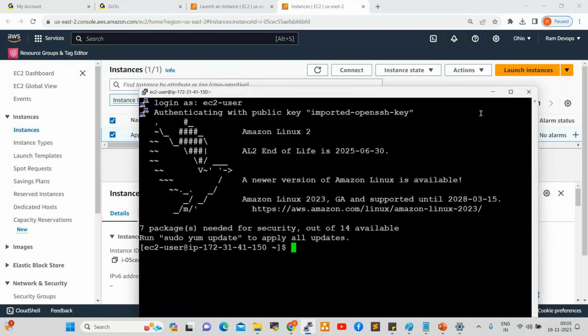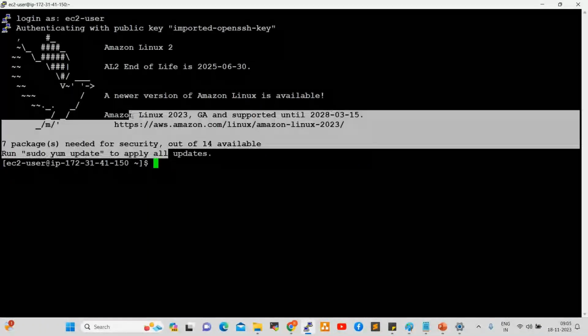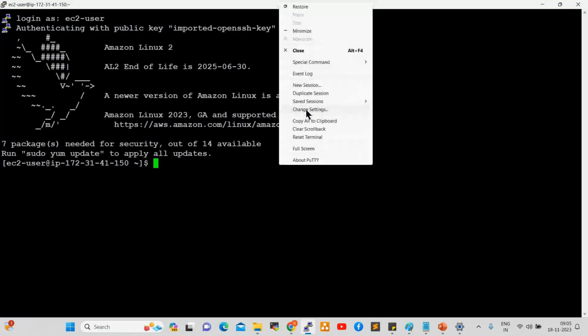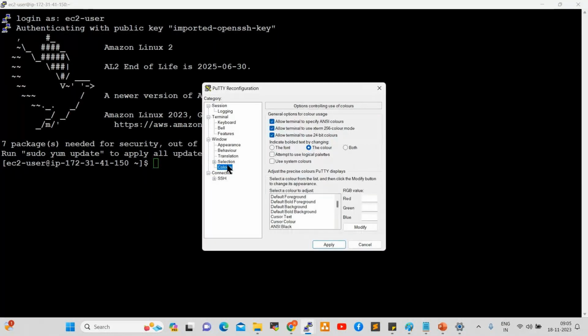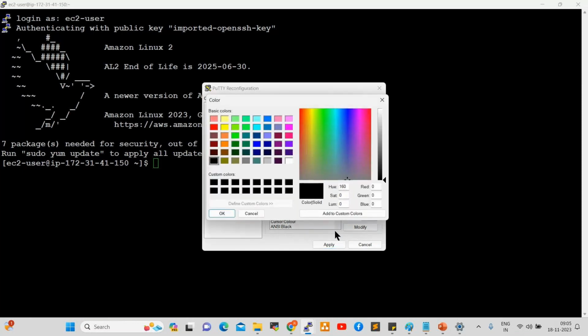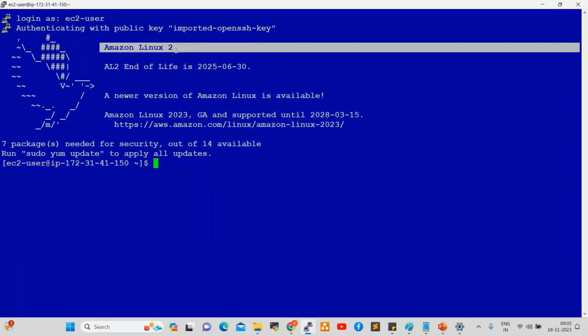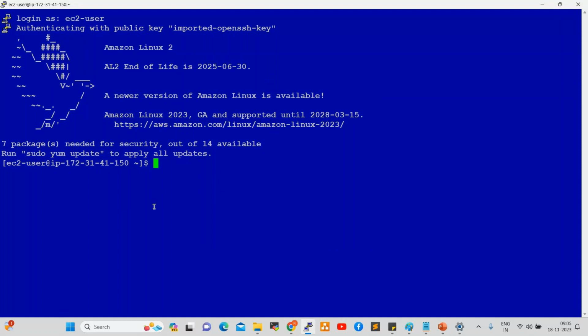If you want to change the foreground or background color, right click here, Change Settings, Colours. For the background color, go to Default Background, Modify, and use whichever background you want, blue or any other color. You can change the letter colors also.